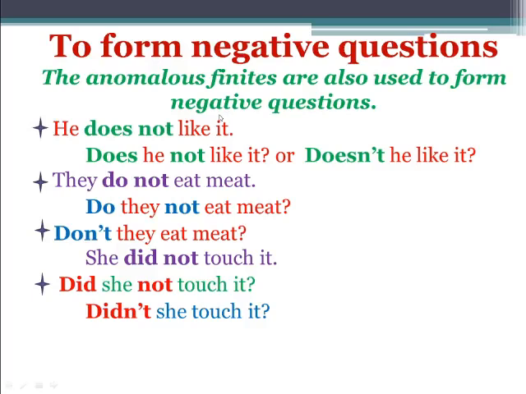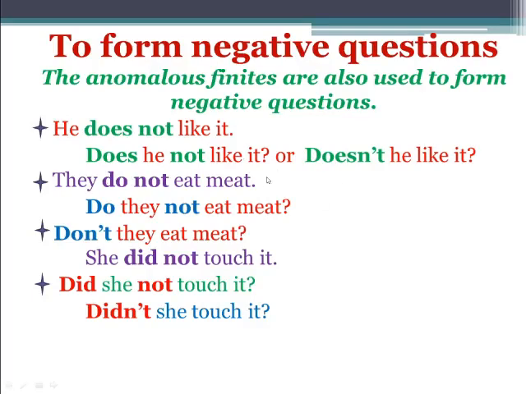He does not like it. Does he not like it? "Does not he" can also be used, but if it is used, we have to use the contraction: doesn't he like it? Does he not like it, or doesn't he like it? Both ways are acceptable.